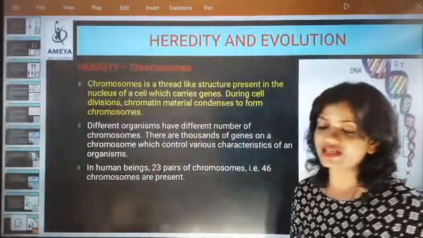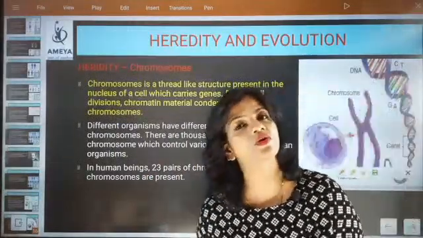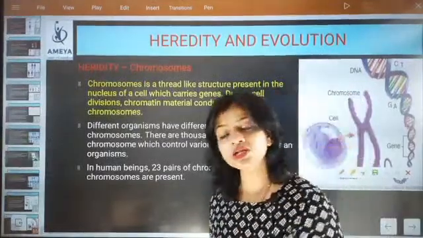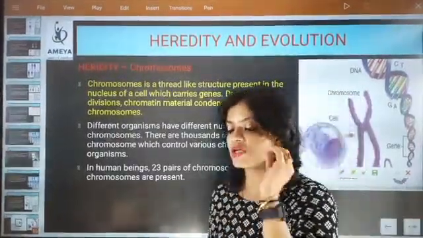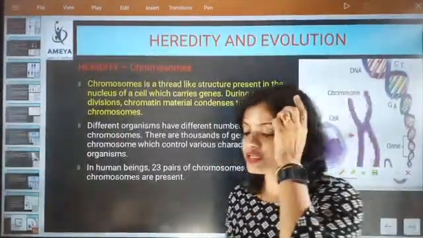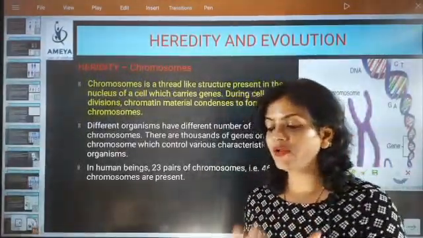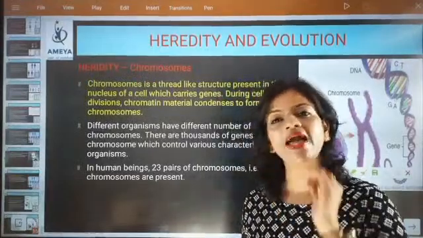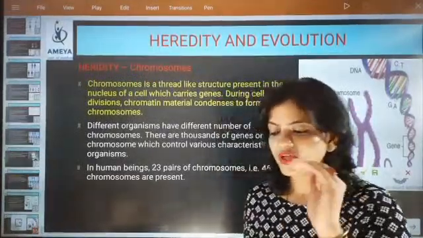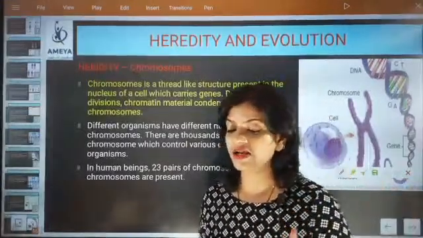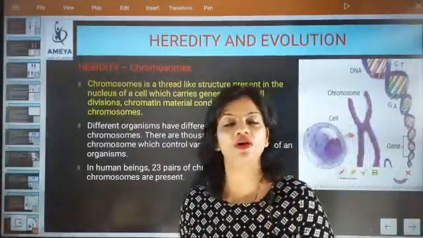Quickly tell me, is there only one gene which is controlling, or are there thousands of genes present? There are thousands of genes present which control a characteristic. So if somebody says these are the characteristics of an organism, you have to say that there are thousands of genes there and they are controlling the characteristics of an organism.